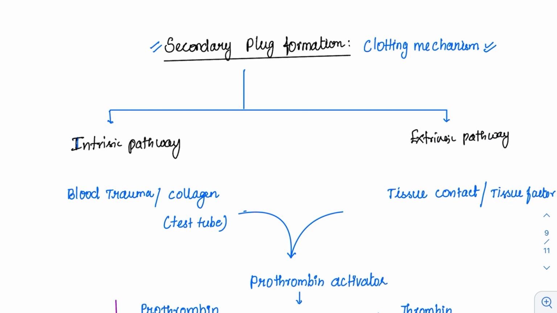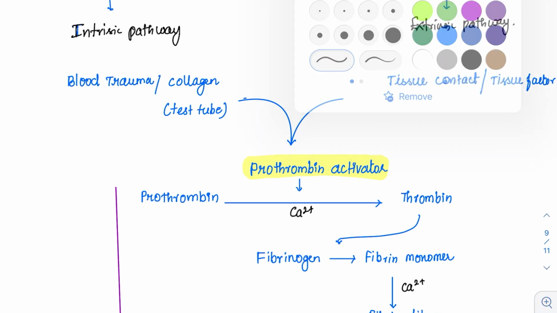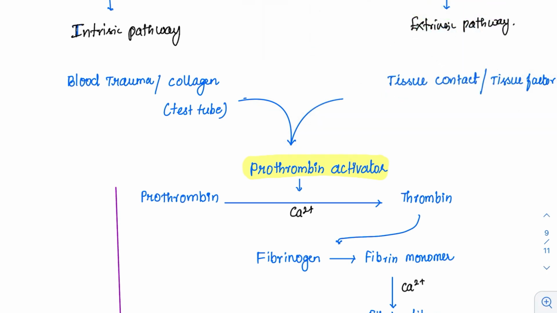So what happens here is whether it is an intrinsic pathway or an extrinsic pathway, both of them will finally form one activator. That activator is called as prothrombin activator. What is intrinsic pathway? Intrinsic pathway means there is some defect in the blood itself. The blood itself is having some trauma. Whenever the blood is injured, or any defect in the blood itself, then intrinsic pathway will get activated.